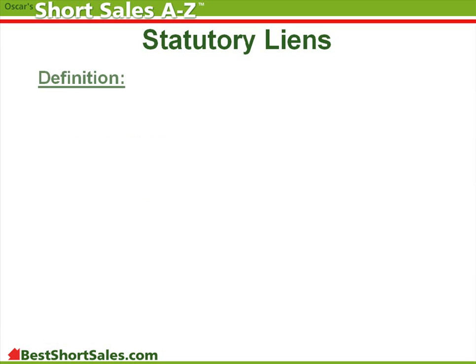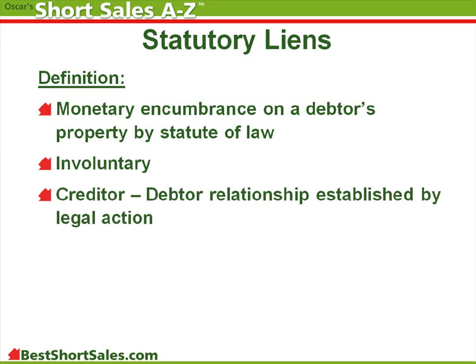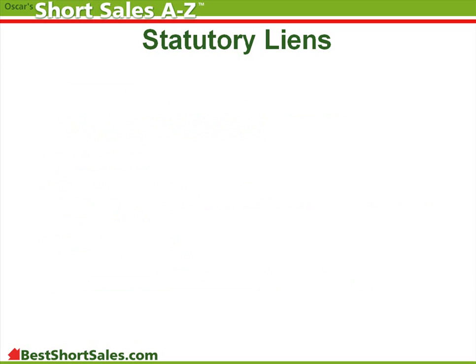Statutory liens. Definition. A statutory lien is a monetary encumbrance granted to a creditor on a debtor's property by statute of law. Statutory liens are involuntary. They are imposed by the legal system. The creditor-debtor relationship is established by legal action. Statutory liens tend to be the result of taxation, thus tax lien, or be a judicially imposed financial obligation, thus judgment lien.